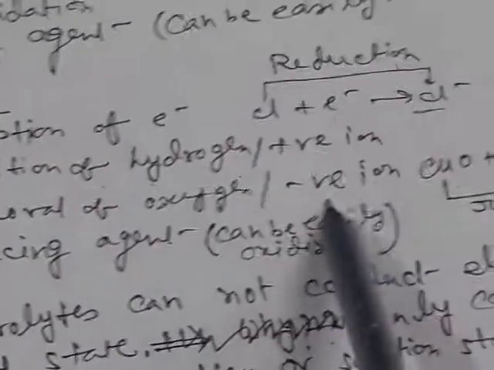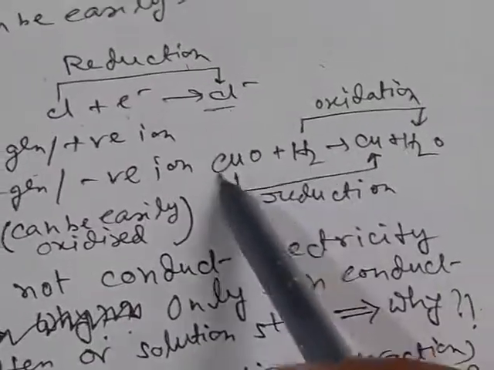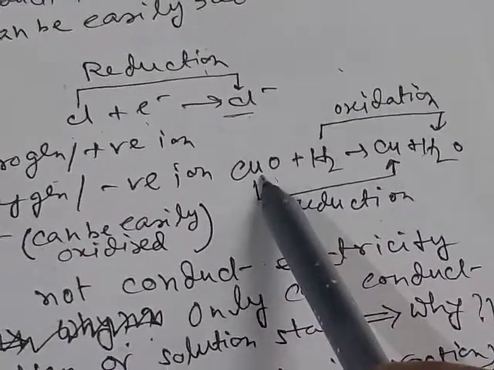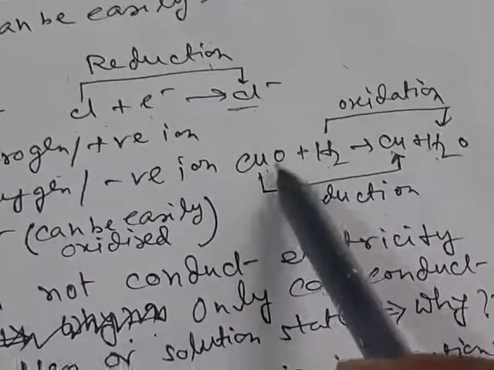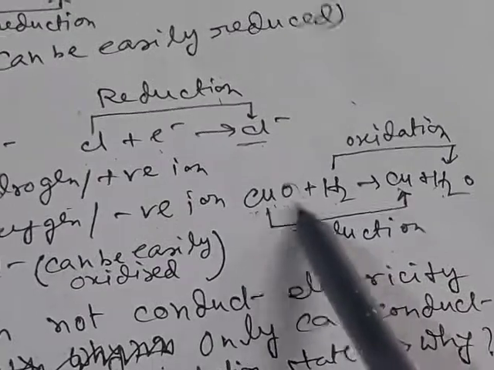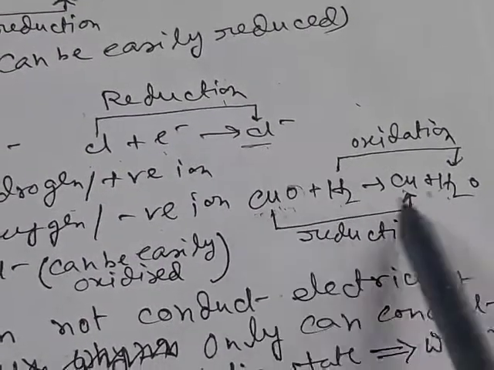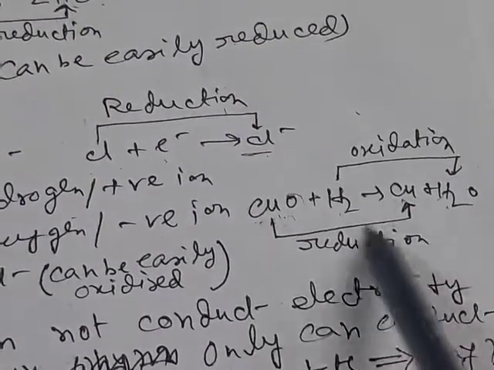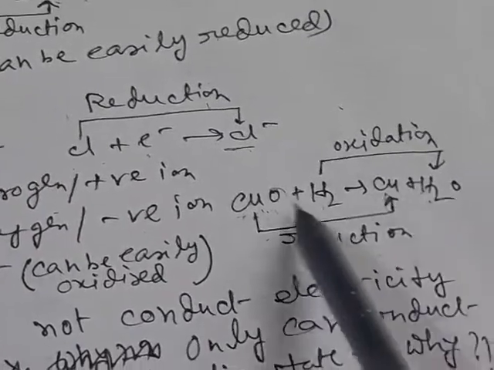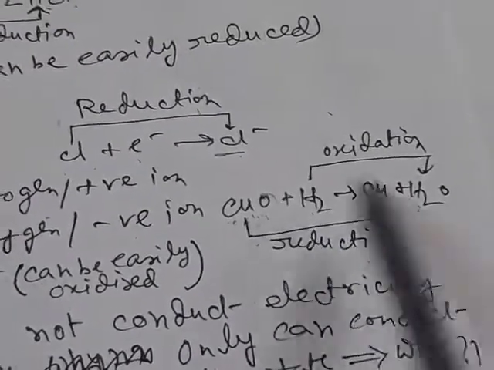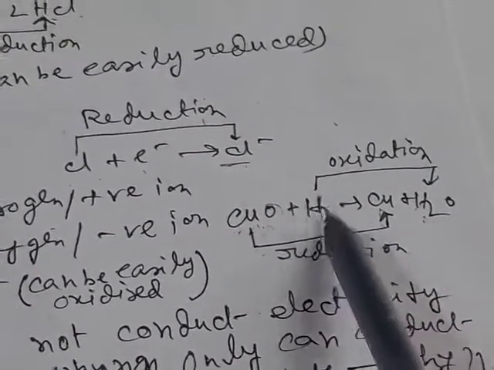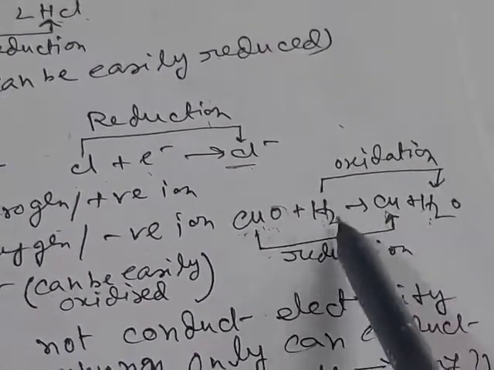Or removal of oxygen or negative ion. For example, in this reaction copper oxide reacts with hydrogen to form copper and water. Here oxygen is removed from copper oxide, so copper oxide is reduced to copper, this is the reduction process. Whereas oxygen is added to hydrogen to get water, as oxygen is added, so this is oxidation process, so hydrogen